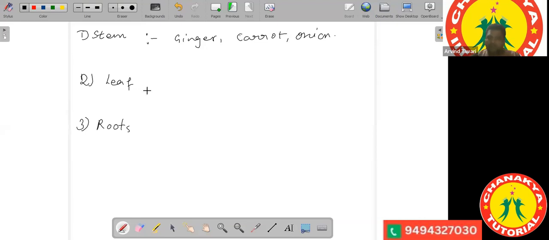Also, if you observe the leaf, there are certain examples like bryophyllum. In the case of bryophyllum, there is formation of new plantlets from the leaf. The leaf is something like this.